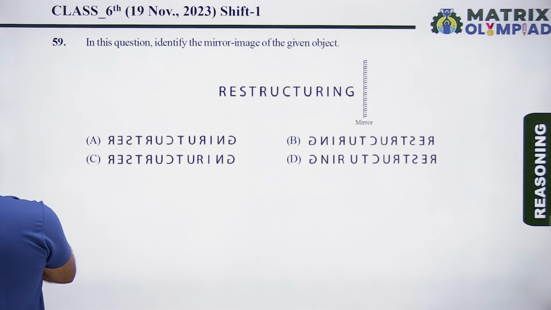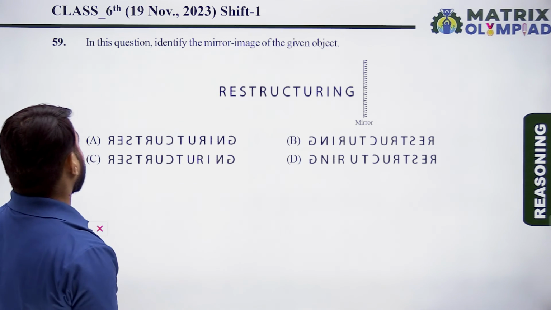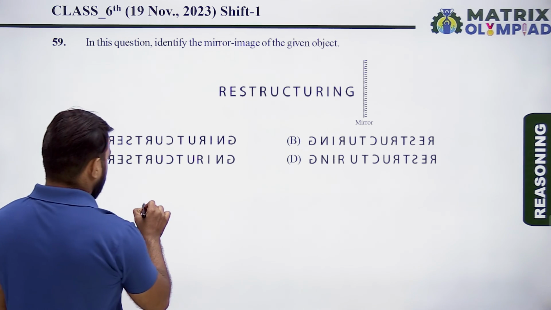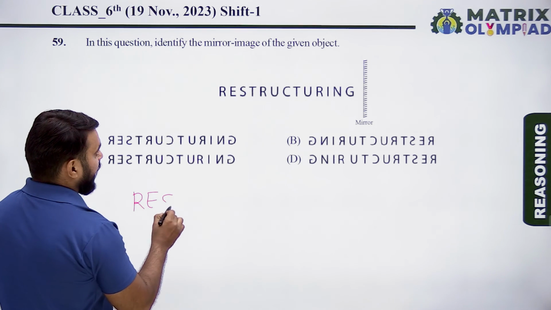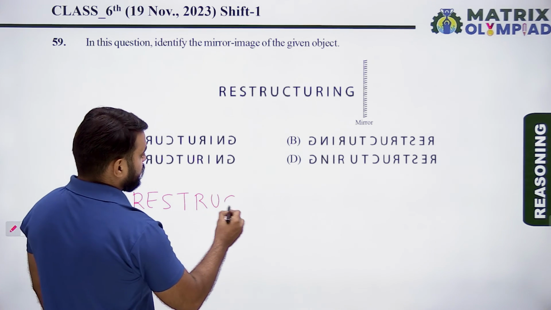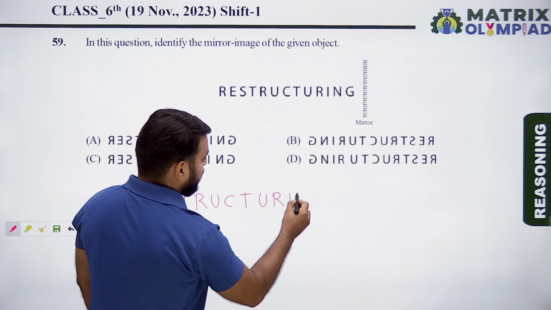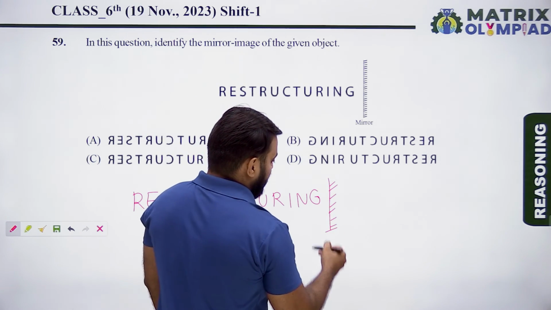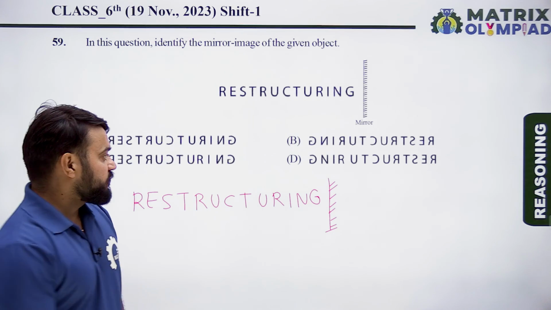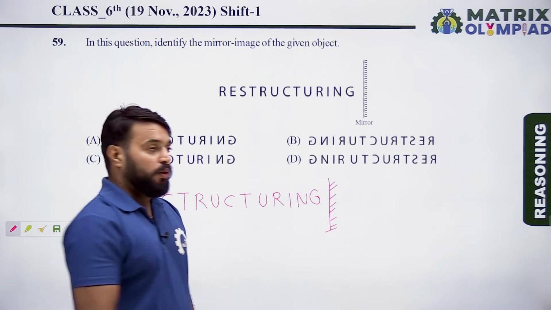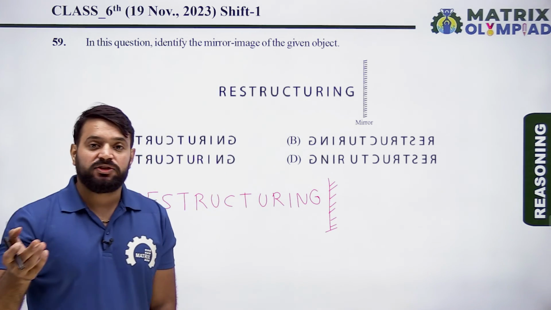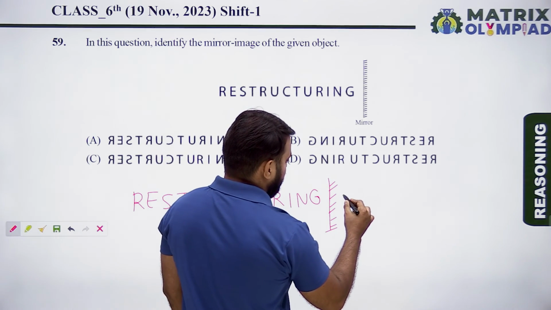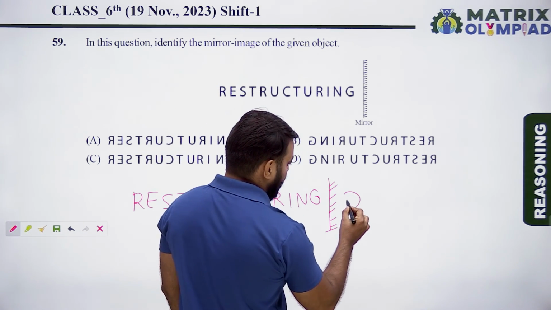So now the next question is question number 59. In this question, identify the mirror image of the given object. So find the mirror image of the given combination of words. First, find the mirror image of G, because G is near the mirror, so it will remain near the mirror in the mirror image. So first find the mirror image of G. So the mirror image of G looks like as follows.